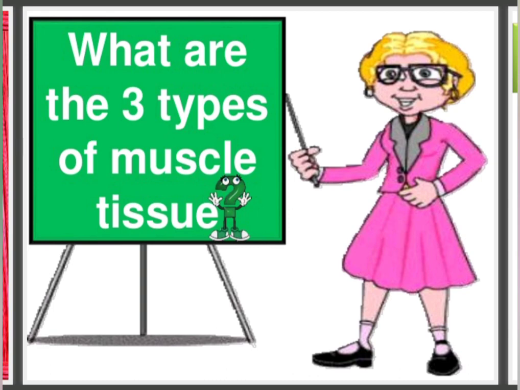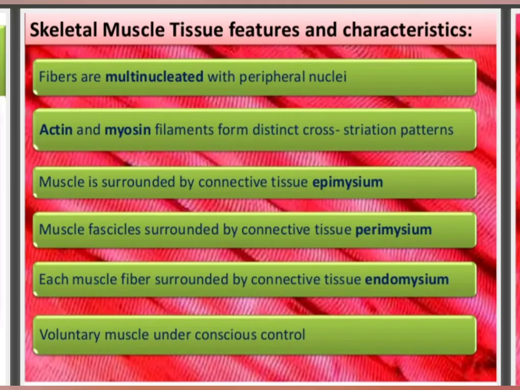Now let us talk about the three different types of muscular tissue. Muscular tissues are broadly categorized into three types, that is skeletal, or striated muscles, smooth muscles and cardiac muscles. These are the three main types of muscular tissues. The first one is striated muscles. It is also known as skeletal muscles or voluntary muscles.